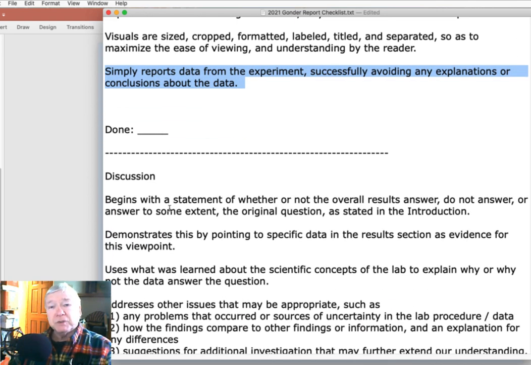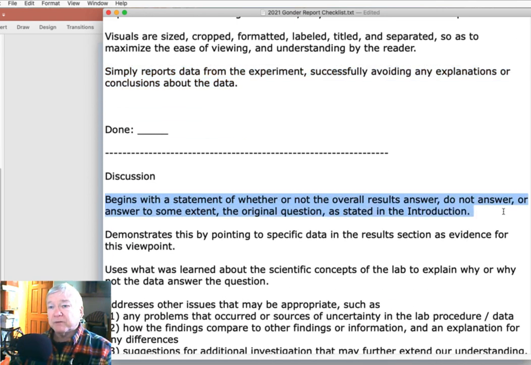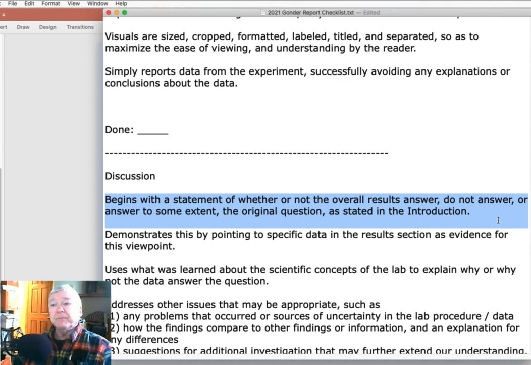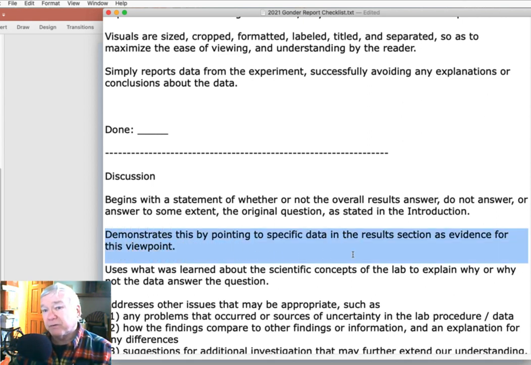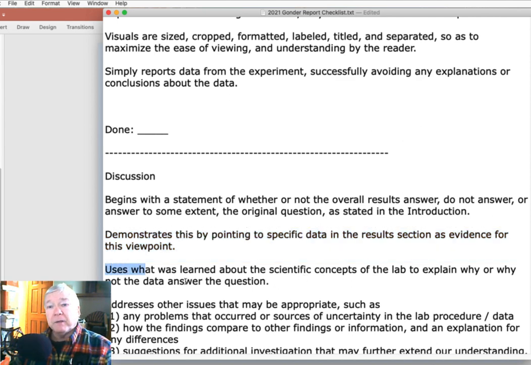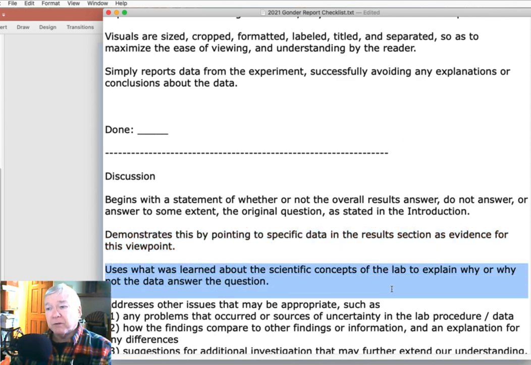in light of what the original question was. So we might start with an initial statement. Did we answer the question we had? Were we able to achieve the goal that was stated in the introduction? And then we demonstrate that by looking at the specific data in the results section as our evidence. And then we can use what was learned about our goal in this lab to explain why or why not our data answer our question or achieve our goal.